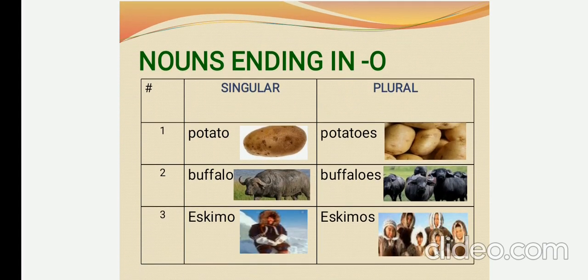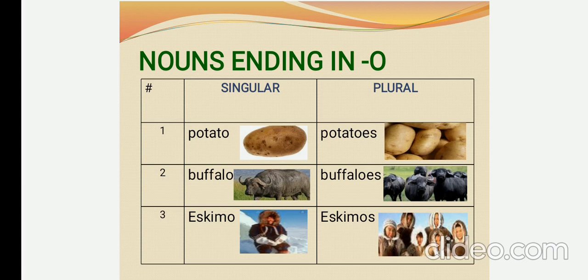Next, let us see the nouns that end with o. See the examples in singular nouns: potato, buffalo, Eskimo. All these nouns end with o. If the noun ends with o, we have to add es or s along with the noun. Sometimes we add es and sometimes we add s.